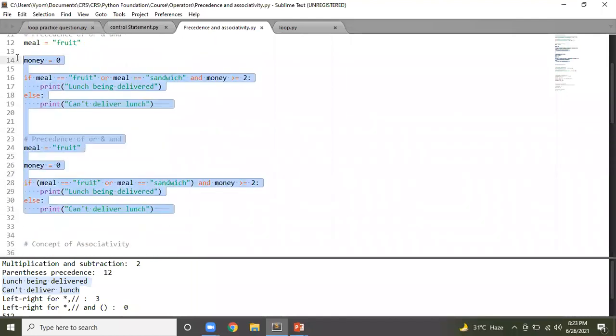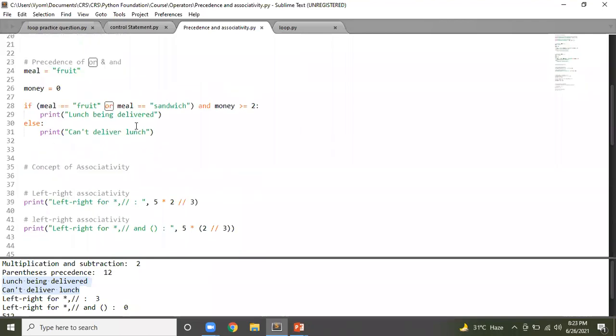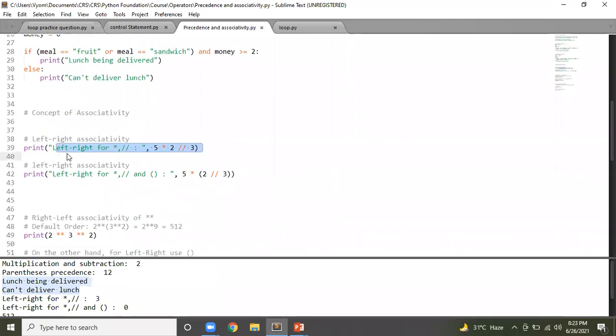Next is the concept of associativity. Again, guys, I'm emphasizing a lot on this. Remember this. Associativity is mostly from left to right. So in this case, floor division and this, they both have the same precedence. So what will happen? The concept of associativity will kick in, and from the left hand side, 5 into 2 is 10. 10 divided by 3 will give you 3, because it's a floor division. It's 3.33333, and floor says it will only print the integral part, so you get 3.